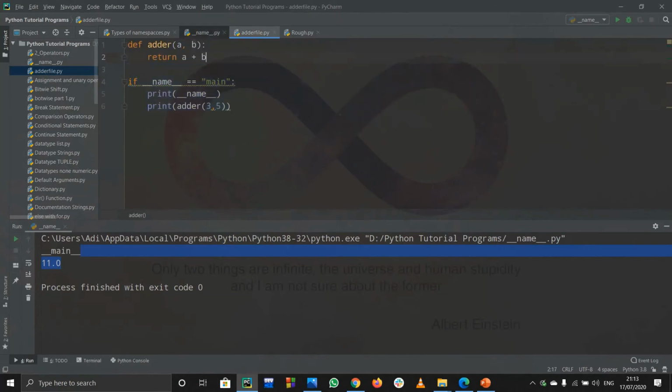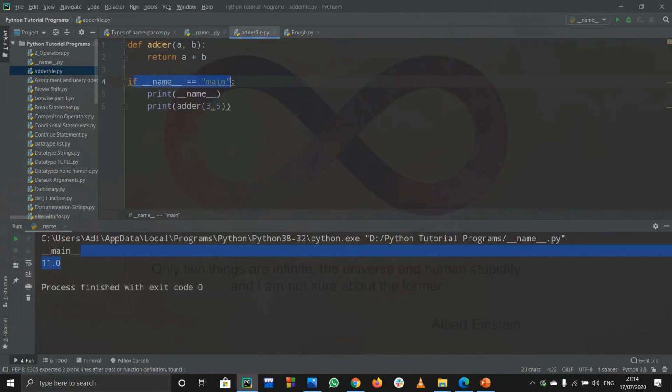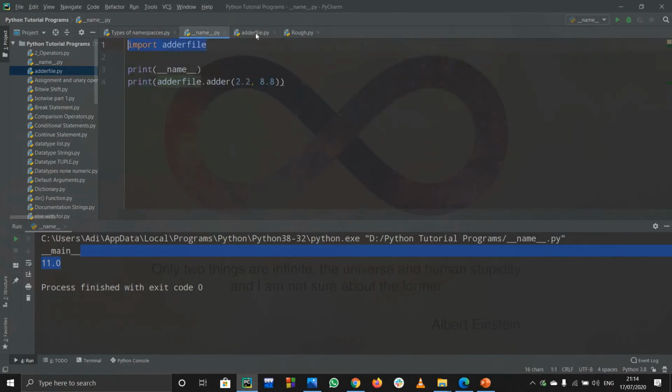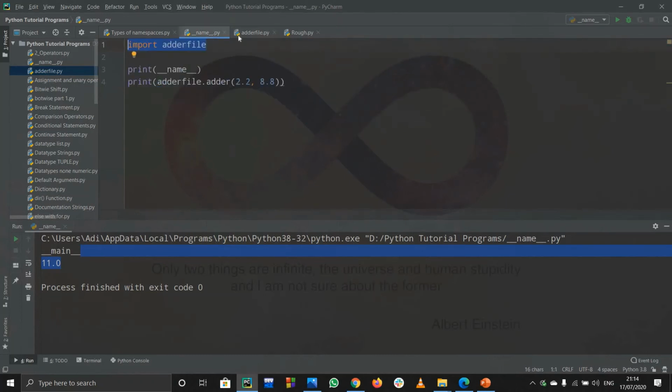So basically, when we imported this file, it will see the first line of code. It will say if __name__ equals to __main__. Obviously, when we import this adder file, the name of this particular file when we import it is not main, it is adder. So obviously, these two statements will not run. But this function is already defined, so we can get access to this function. So when we imported this file, we didn't get these two outputs because the name of that module when we import it will be the adder file.